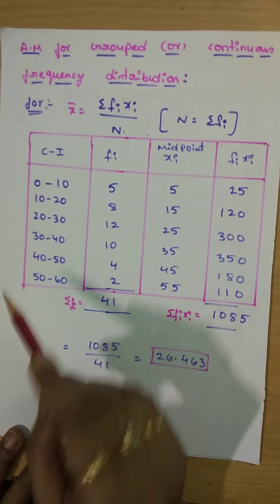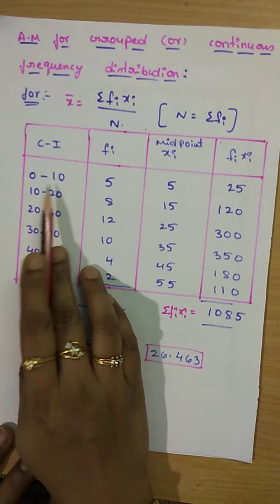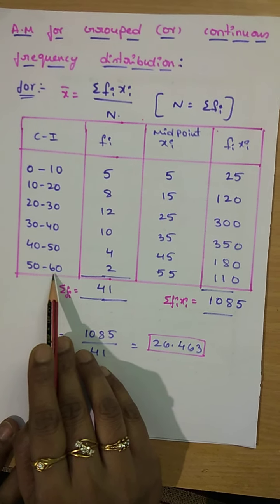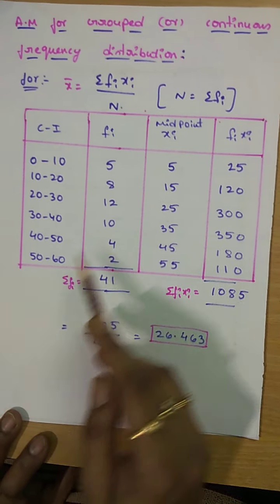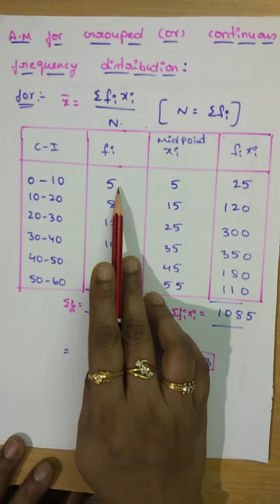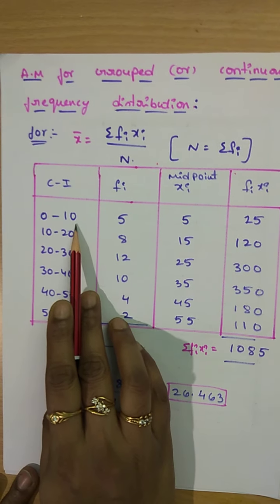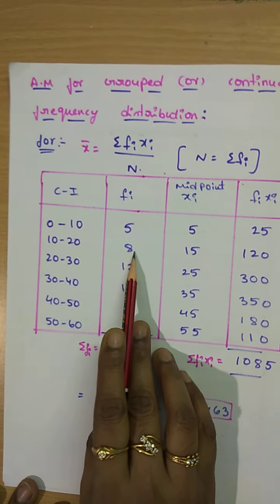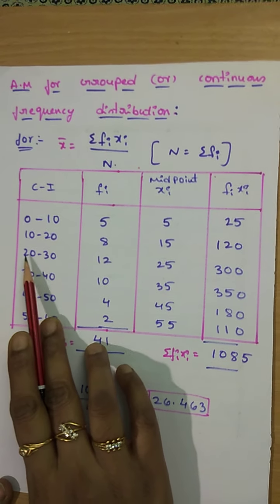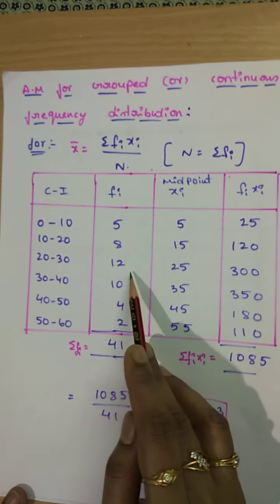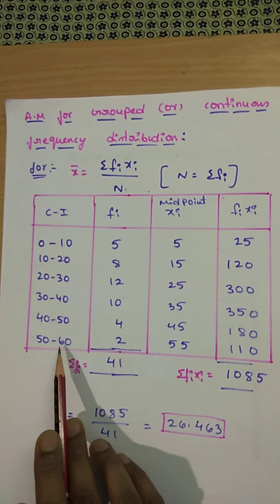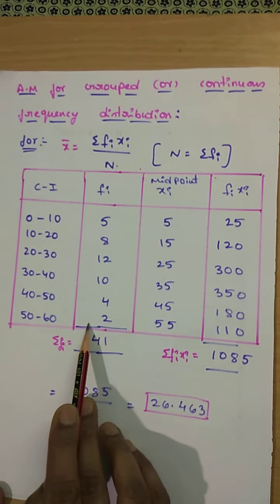Grouped or continuous frequency distribution means 0 to 10, 10 to 20, 20 to 30, up to 50 to 60. This is the class interval and these are the frequencies. Here 5 students got marks between 0 to 10, 8 students got marks between 10 to 20, 12 students got marks between 20 to 30. Like that, 2 students got marks between 50 to 60.